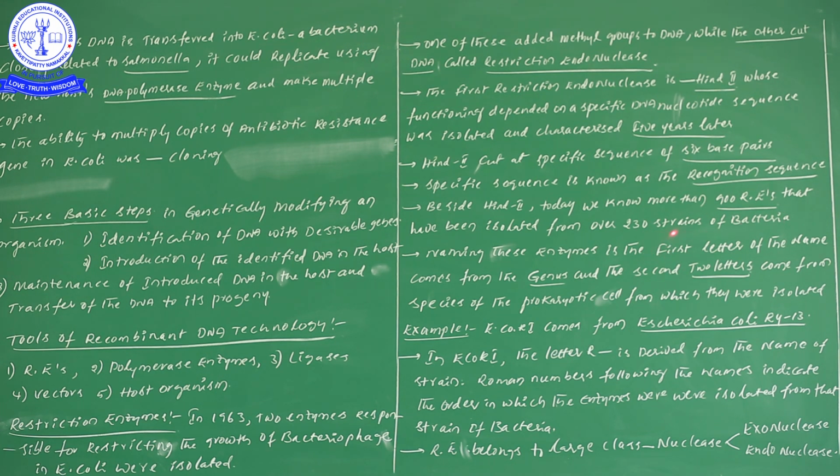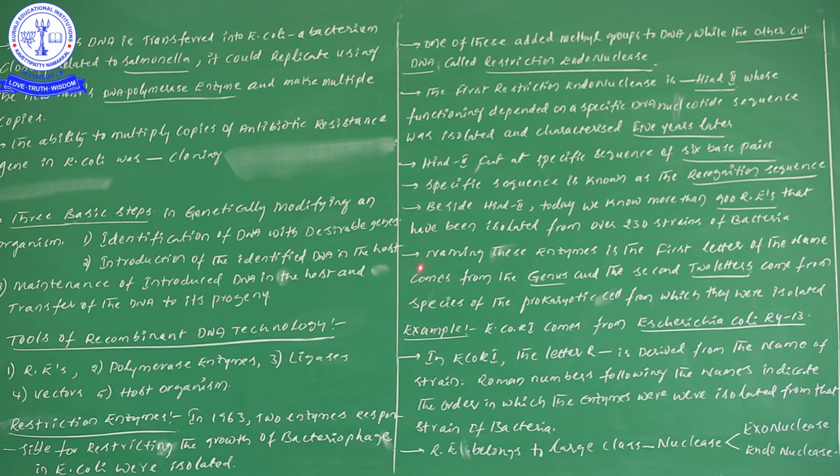Strains means types. From the 230 strains of bacteria, they have isolated more than 900 restriction enzymes. But the first discovered one is HindII. Don't forget, that is important from the NEET examination point of view.